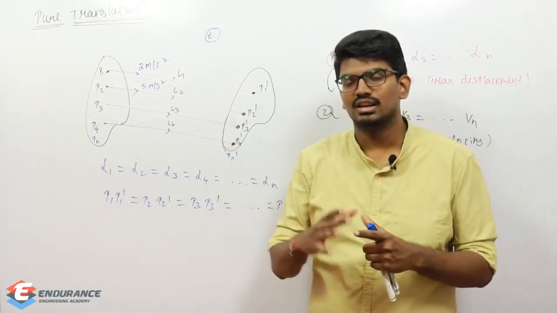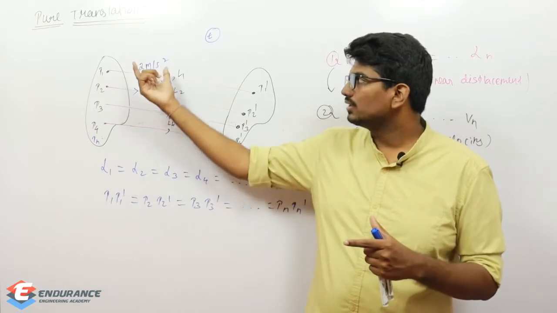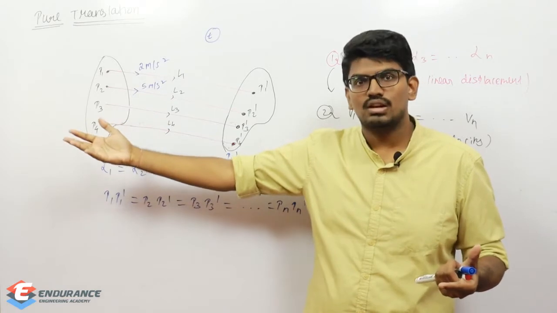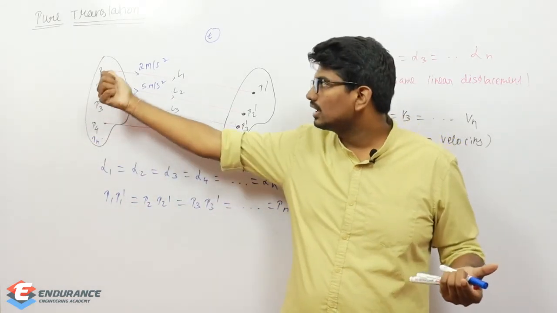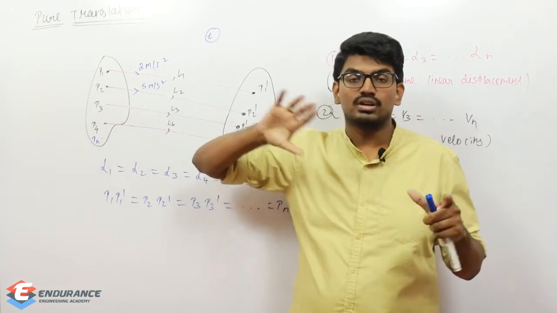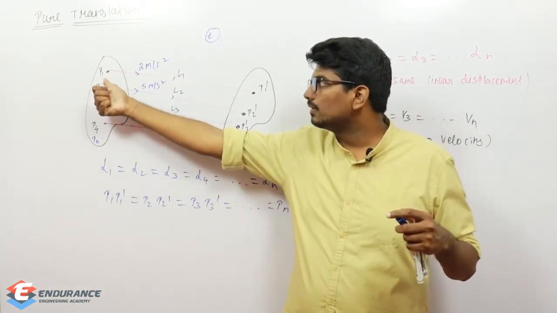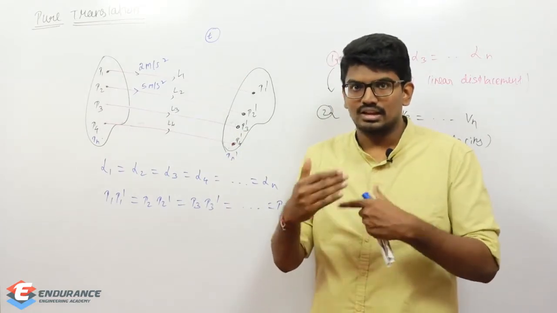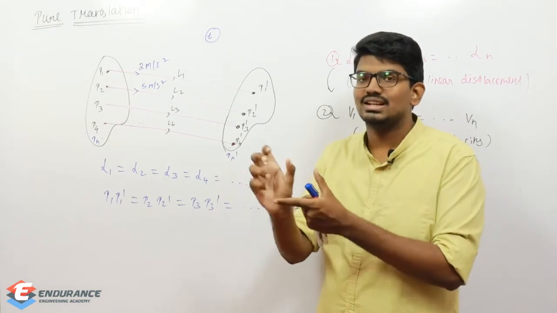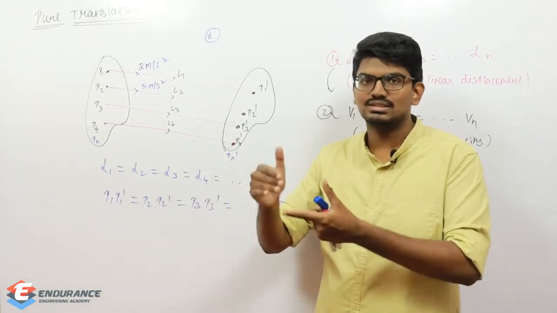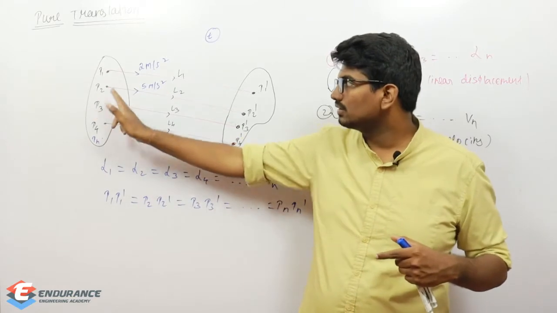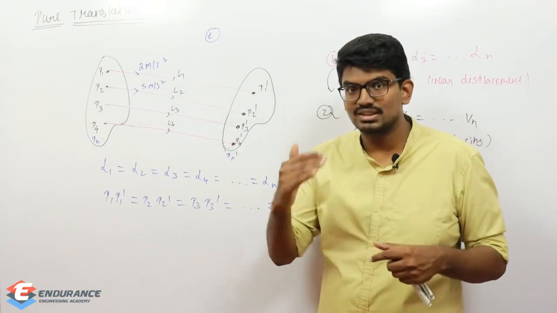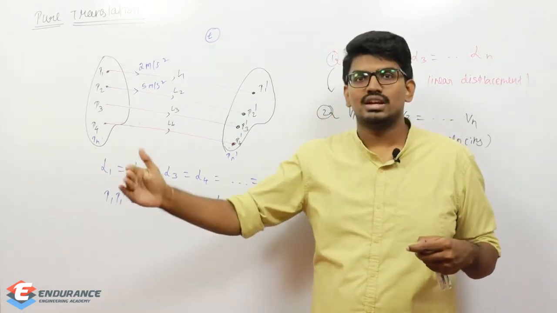What is actually acceleration indicating? Rate of change of velocity. If this acceleration changes for different particles, then the increase in velocity will also vary. For example, this point P1 will increase its speed at a rate of 2 meter per second square. That is, the velocity will be increasing at a rate of 2 meter per second square, a lesser rate. But this point will increase the velocity at a rate of 5 meter per second square. That is, it is increasing the velocity at a faster rate.